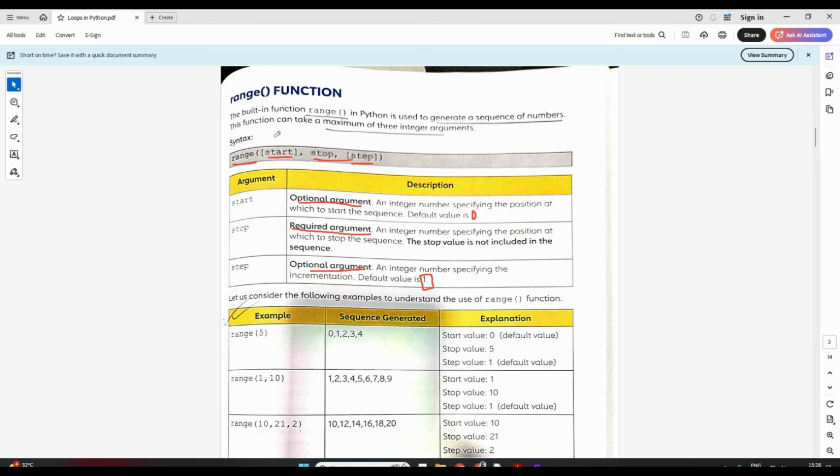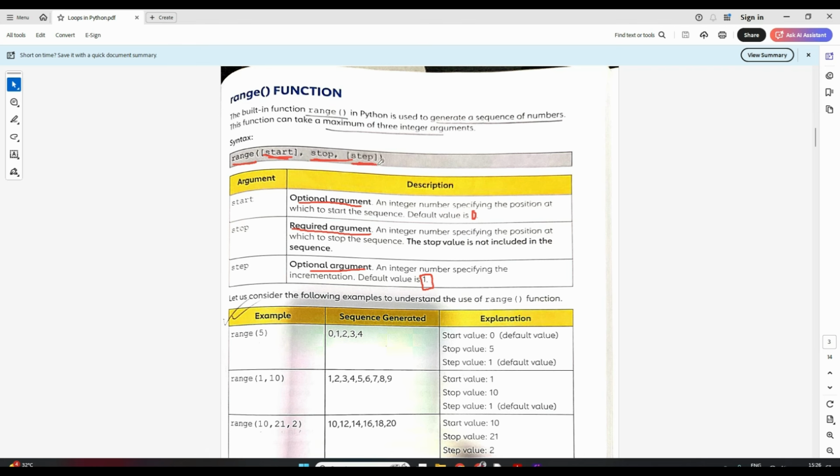Now see, what is start? Suppose I want to generate numbers 1 to 10. So my starting point is 1 and my end will be 10, and I want 1, 2, 3, 4, meaning a step of 1. So my step will be 1.